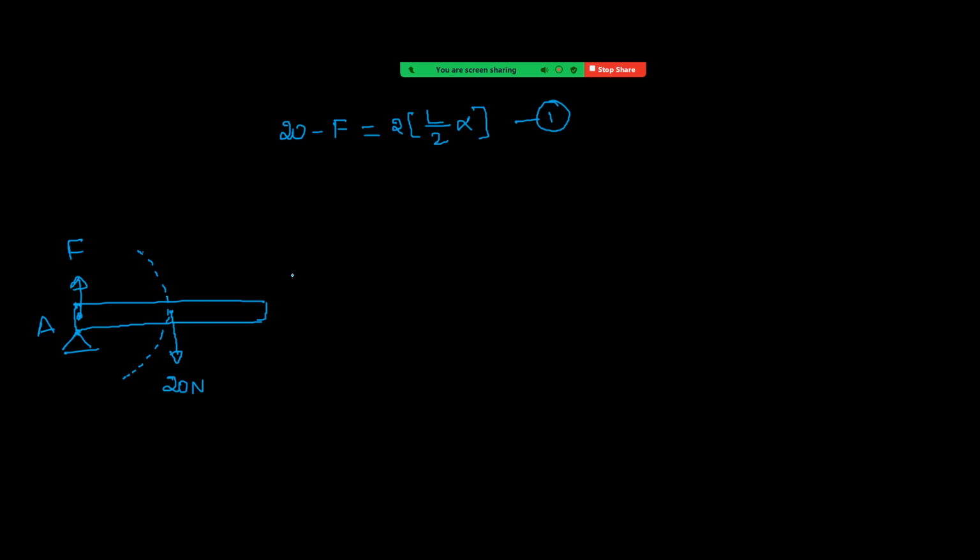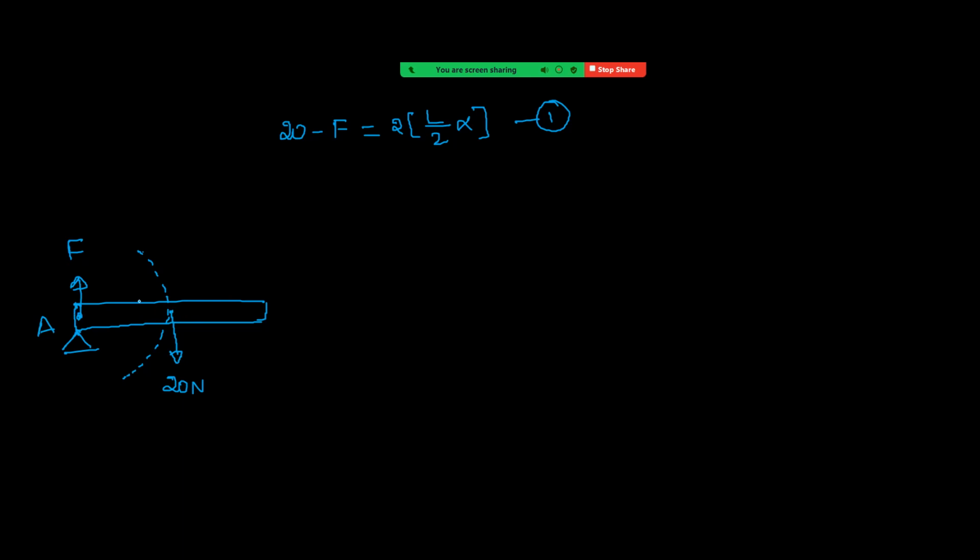You have to focus on one more thing. Do we have any horizontal component for the hinge reaction? Just after cutting, the center of mass has no velocity. No velocity means no centripetal acceleration, because centripetal acceleration is v square by r. Just after cutting, velocity is zero, so no centripetal acceleration. That's why there is no horizontal component of the hinge reaction. It is only along vertical.